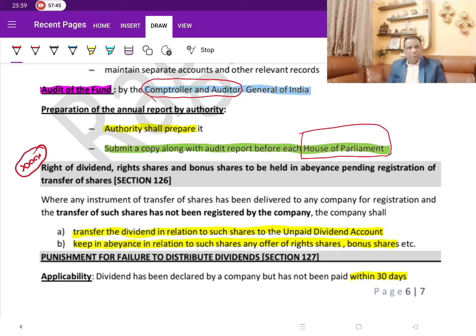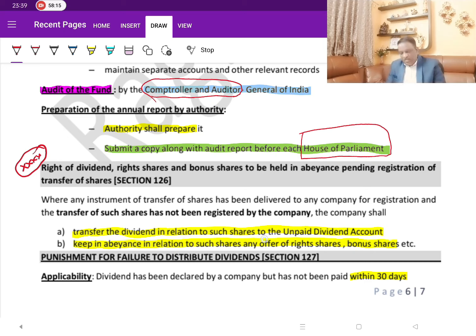That is why we have this book closure concepts and all, which you study in another chapter, management chapter. But for some reason, if the transfers are not affected, that is, if the transfer is not complete for want of information, for legal cases, whatever it is, if the transfer is pending, then whom the company should pay the dividend? Will they pay it back to the transferor, or will they, because the transfer application is received, pay it to the transferee? What they should do? That is what he is talking about.